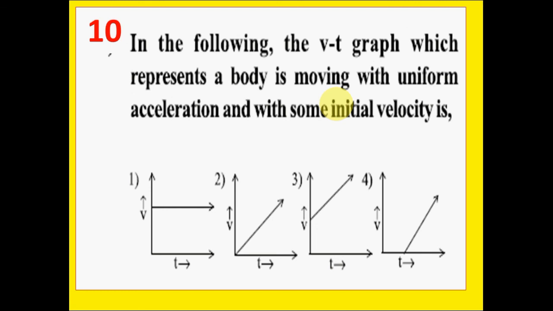Question number 10. In the following, the v-t graph which represents a body moving with uniform acceleration and with some initial velocity is: option 1, option 2, option 3, option 4. The correct answer is option 3.